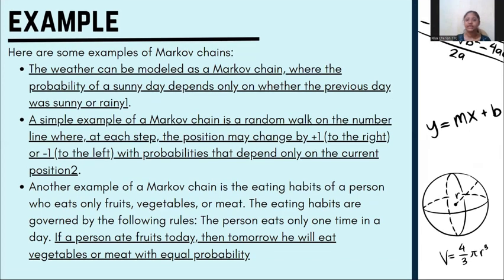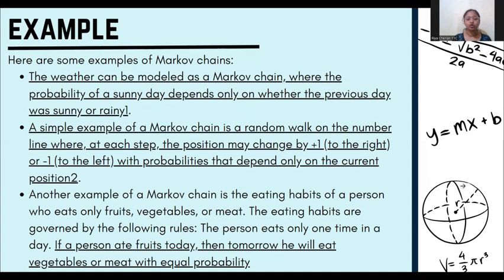Examples. Here are some examples of Markov chains. The weather can be modeled as a Markov chain where the probability of a sunny day depends only on whether the previous day was sunny or rainy. A simple example of a Markov chain is a random walk on the number line where at each step the position may change by +1, that is to the right, or -1, that is to the left, with probabilities that depend only on the current position.